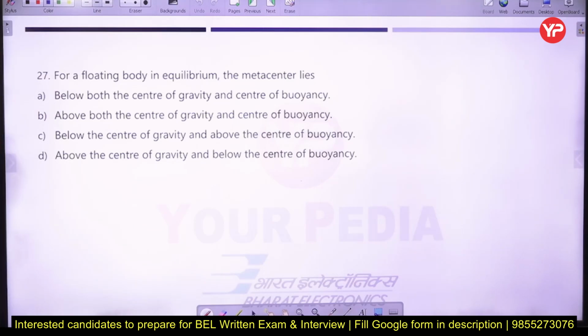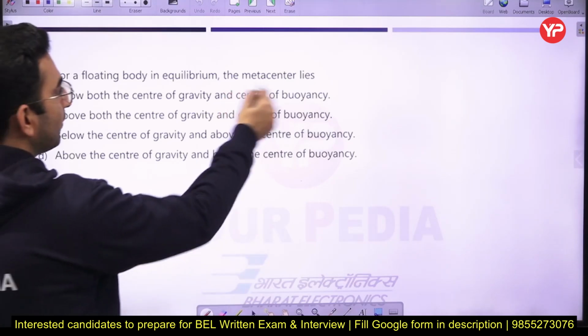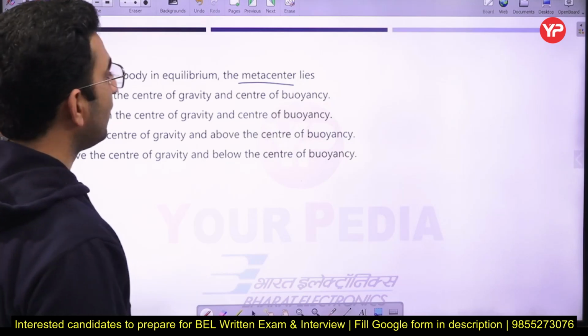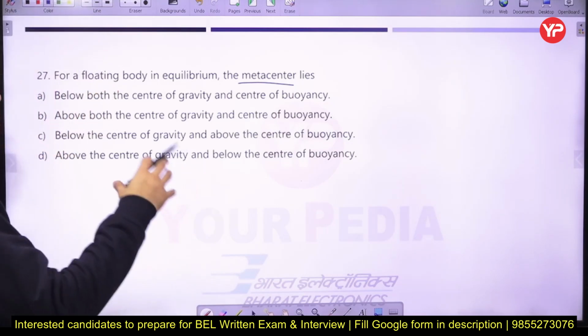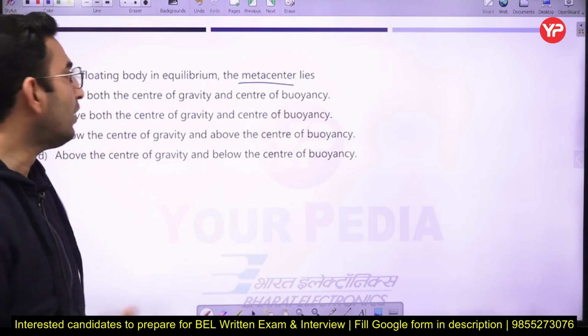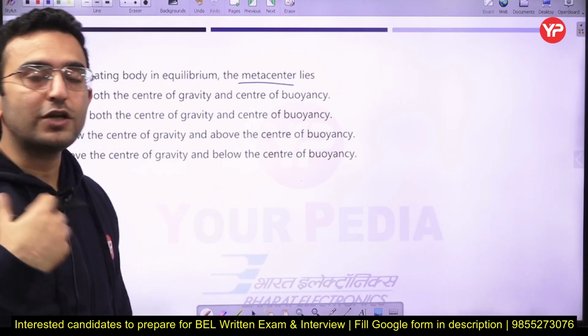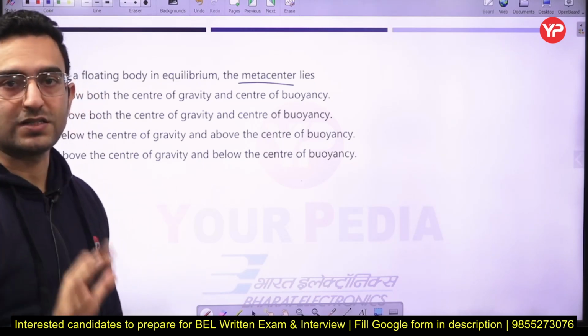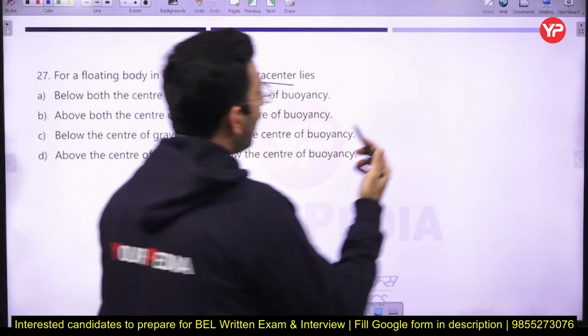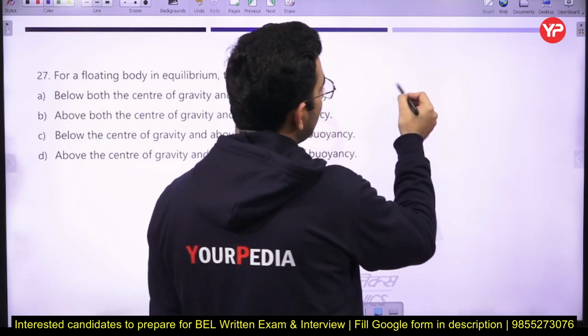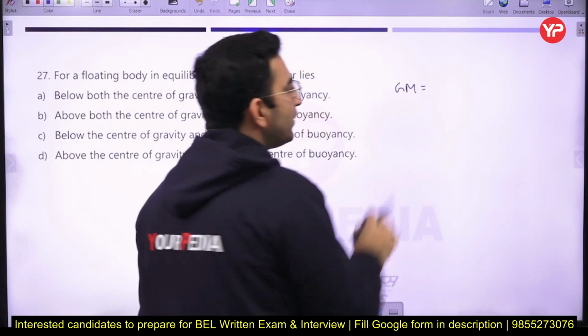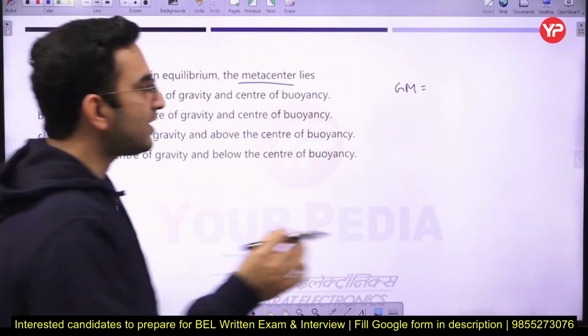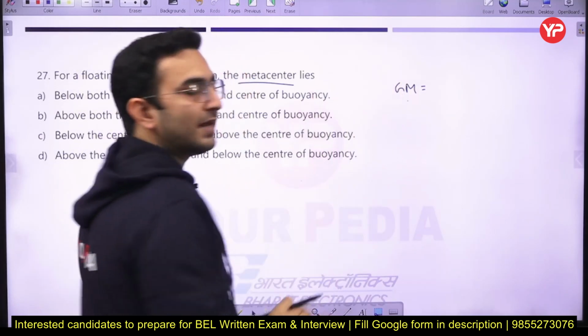Next part, for a floating body in equilibrium, the metacenter. See here, the metacenter concept arises only in floating bodies. In the case of a submerged body, we don't have a concept of metacenter. So now how do we define the stability here? First of all, the metacentric height, which is defined by GM, is the distance between the metacenter point and the center of gravity.